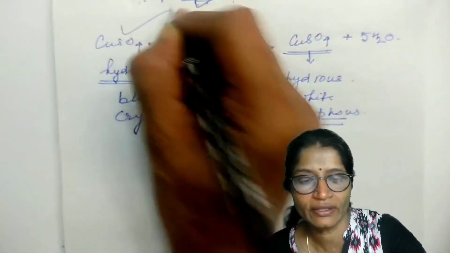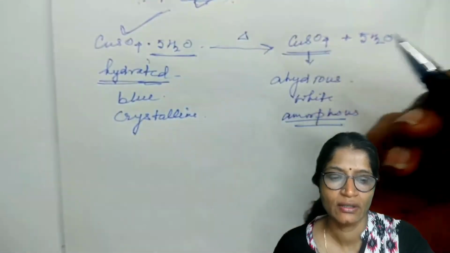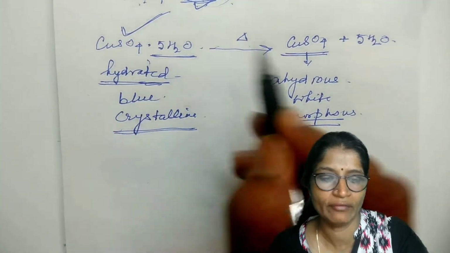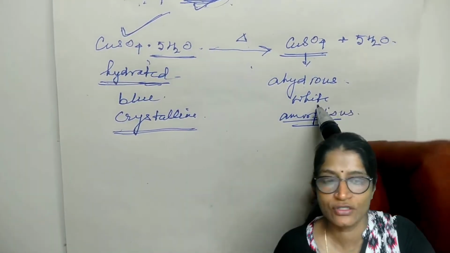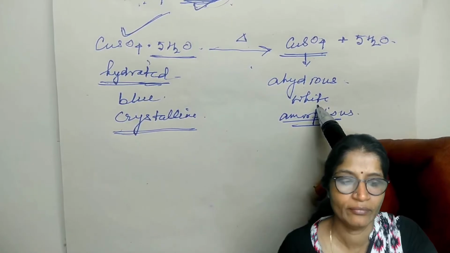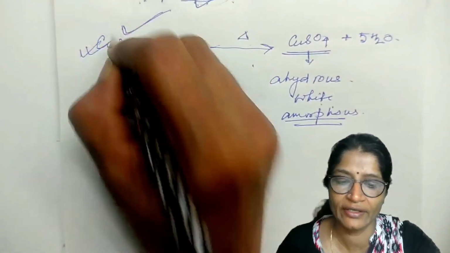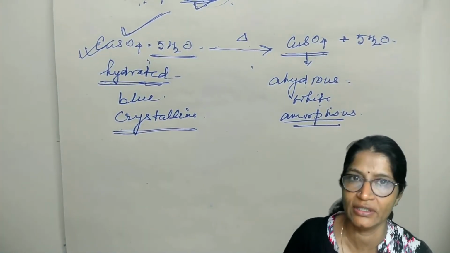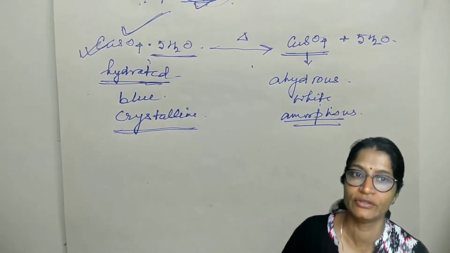It means whenever a hydrated substance is there, it is in the crystalline form, and when it is heated it is converted into the powdery form. It has no geometrical shape at that time, and maybe when it is in the hydrated state it has some particular color, and when it is heated it will lose its water of crystallization, and due to that it will lose its color also.